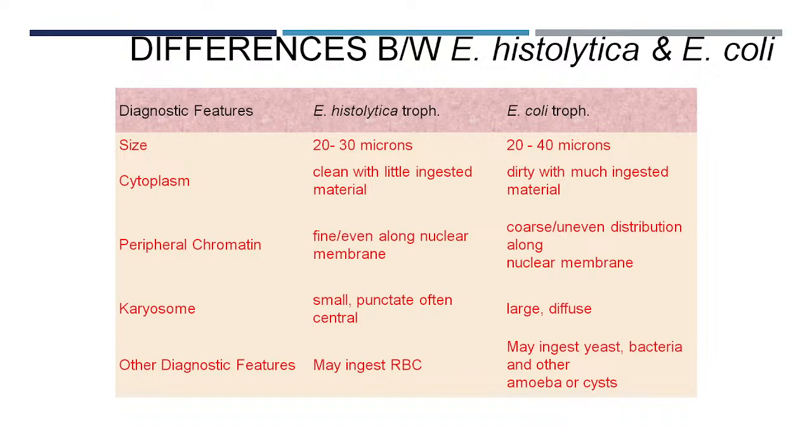The trophozoite is much bigger compared to the cyst, whereas E. coli trophozoite is also bigger, but on the basis of size it is very difficult to differentiate the two. One of the major features for differentiation is that E. histolytica trophozoite has ingested RBCs. When you add the trophozoite along with blood, it can ingest the RBCs.